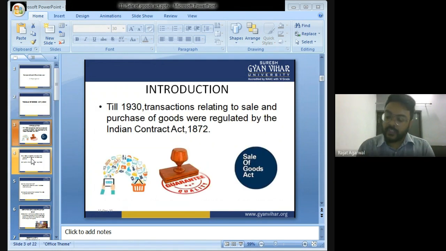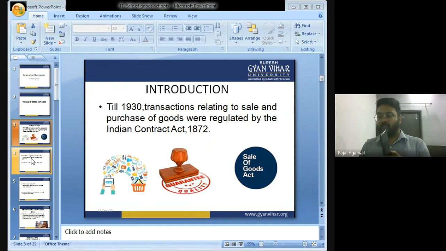The Sales of Goods Act 1930 deals with the transactions related to sale and purchase of goods. Suppose I went to a market to purchase a mobile phone.